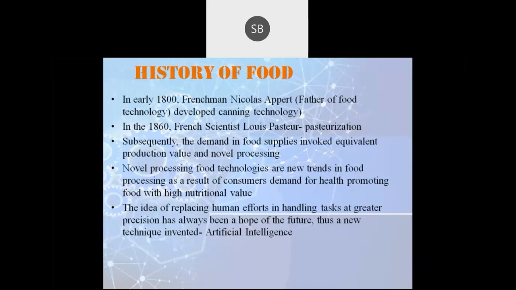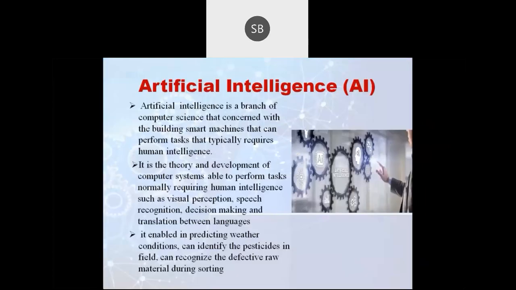In earlier cases, and in most industries nowadays also, human beings evaluate each and every product to check whether it has deteriorated or is of good quality. So, in order to reduce the effort of human beings, certain machines or new techniques such as artificial intelligence have been developed to help humans.